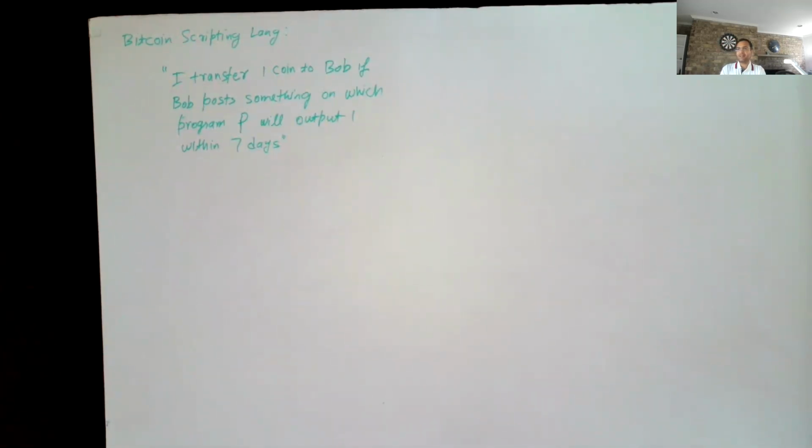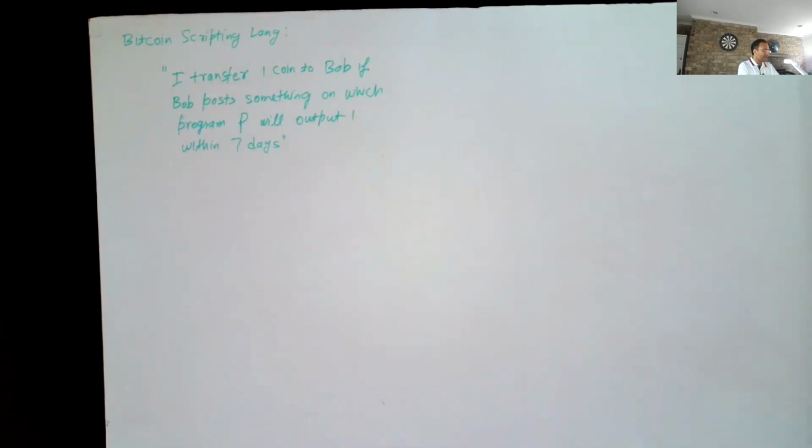Then the script has some condition under which I can recover my money, or transfer it to somebody else. These types of scripts are actually the most popular in Ethereum. They just have custody of your money, and the way they are written, there are conditions under which you can get back your money.